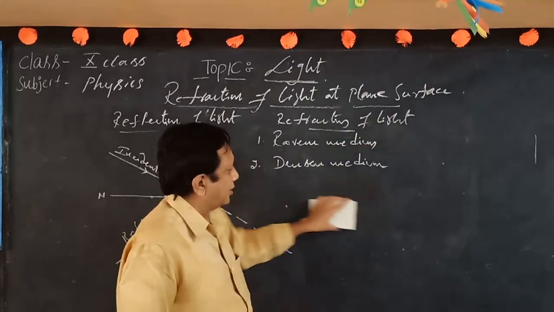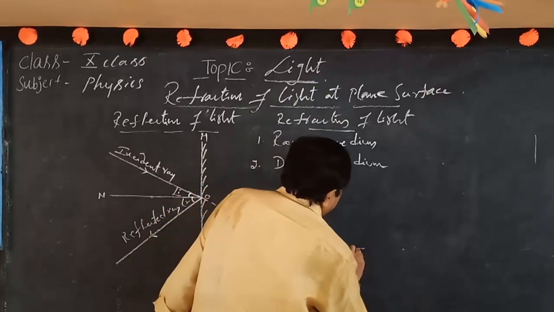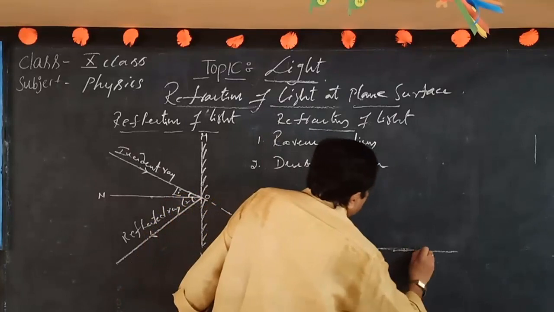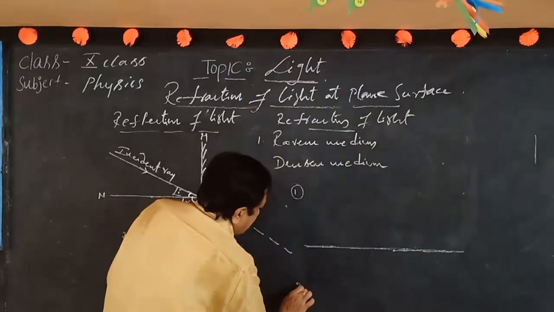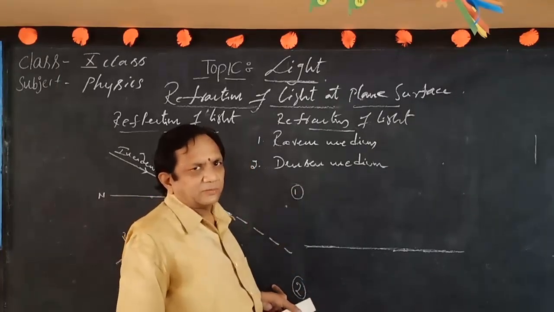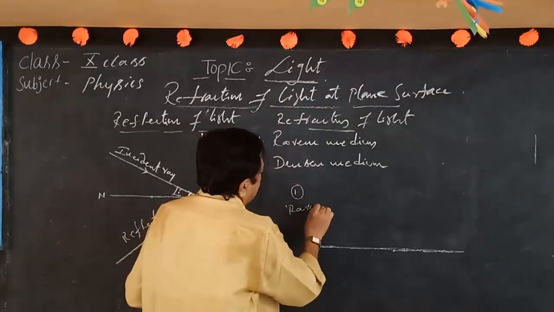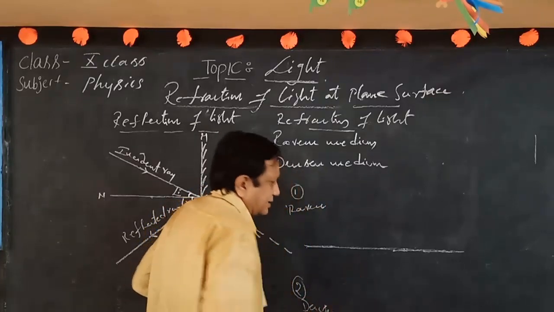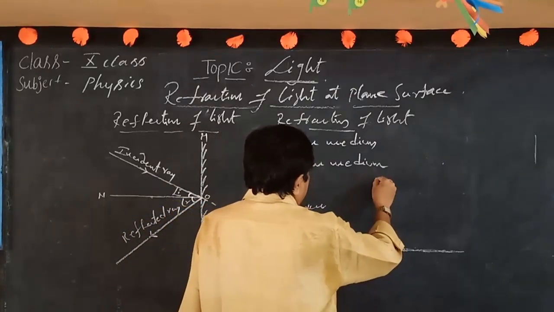So how does it happen to light? To consider this, we take the interface of two media. Here the first medium is there, and here the second medium is considered. First medium, second medium. Okay. The first medium we take as the rarer medium, and this one is taken as the denser medium. It is denser.